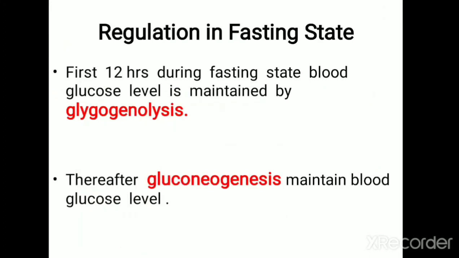Then the next subheading should be regulation in the fasting state. For the first 12 hours during the fasting state, the blood glucose level is maintained by glycogenolysis. After that, the blood glucose level is maintained by gluconeogenesis. So these are the mechanisms, that is glycogenolysis and gluconeogenesis, which maintain blood glucose level during the fasting state.